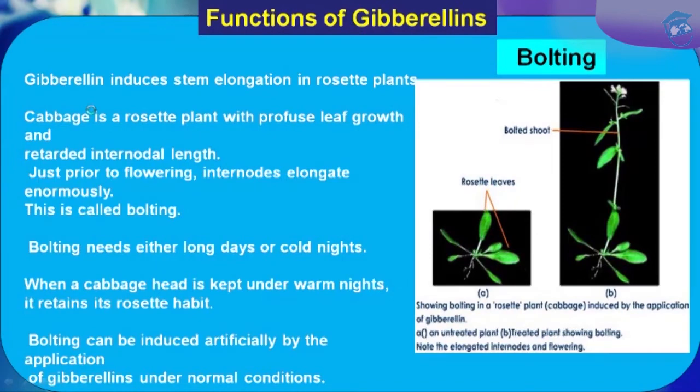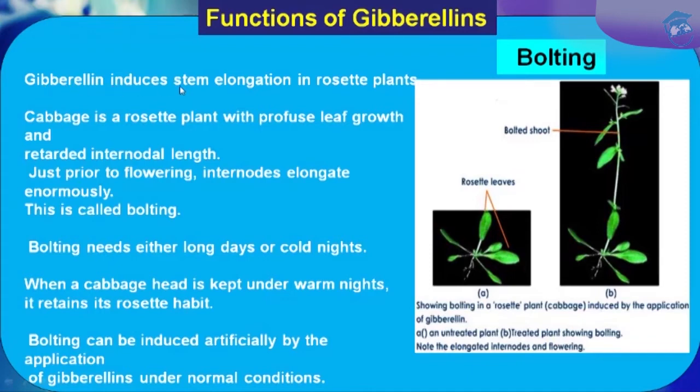Now comes the second function, that is bolting. Bolting means that just prior to flowering, gibberellic acid increases the internode elongation. See, this is a node, this is a node, and this portion is the internode. So what does gibberellic acid do? It helps in the internode elongation just prior to the flowering.